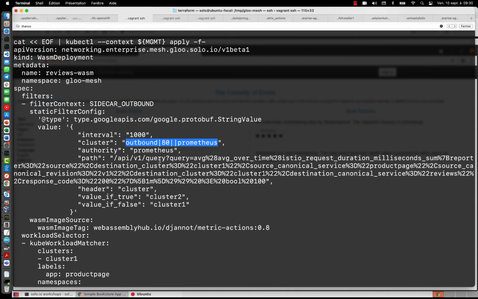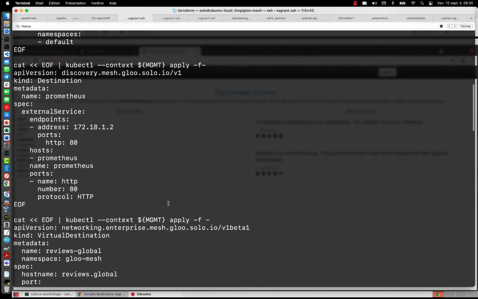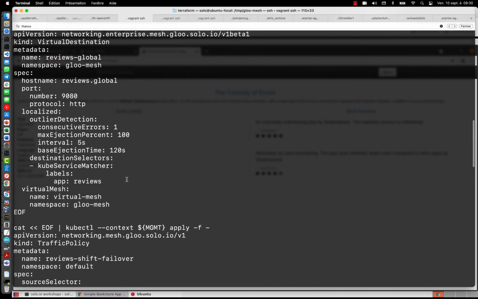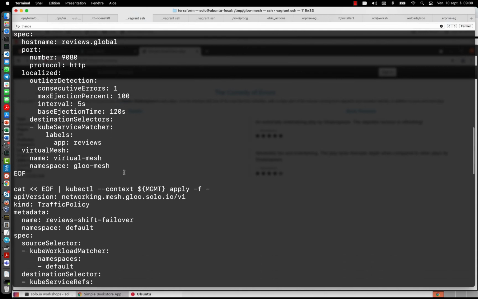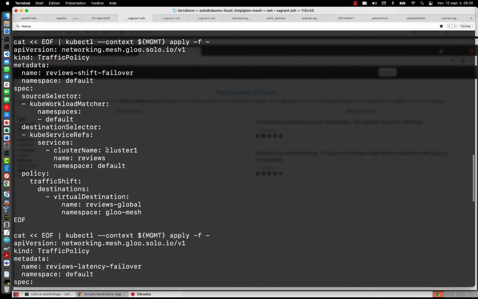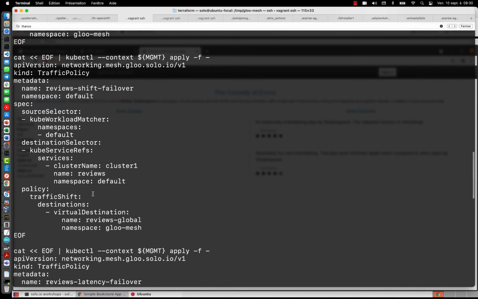Basically it's checking the average latency when product page talks to reviews, and if the average in the last minute becomes greater than 100 milliseconds, then it creates a header called cluster with the value cluster2. Otherwise the value will be cluster1. Finally, we will keep the virtual destination like we had before. We will keep the traffic policy to make it transparent, so that if it cannot contact the local one, it will go to the other cluster.